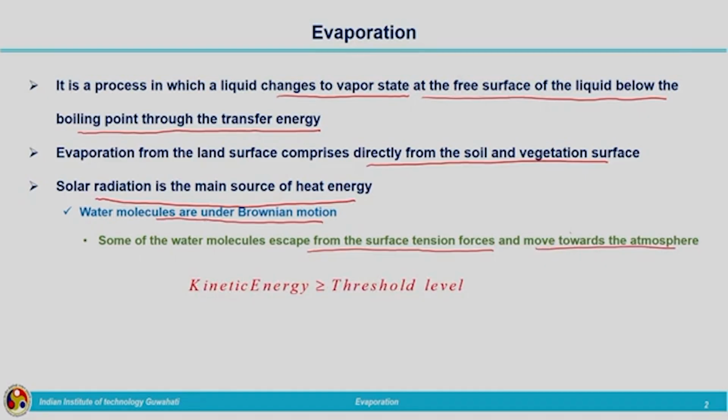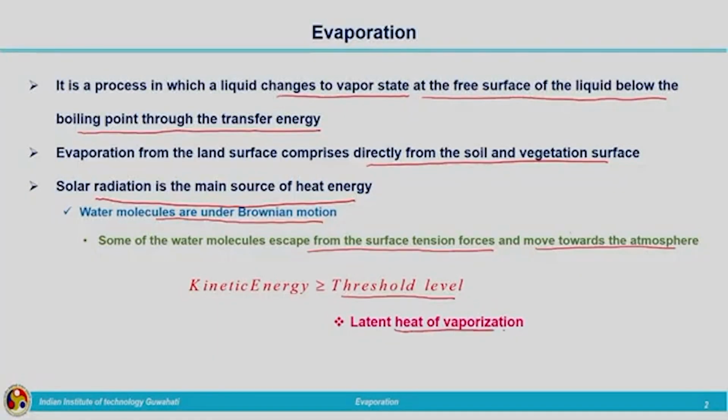Now, coming to the kinetic energy, I was talking about some threshold level. The kinetic energy of these molecules should be greater than or equal to a certain threshold level, then only will they escape from the surface tension forces. So, what is this threshold level? You are familiar with this particular term, that is nothing but the latent heat of vaporization. So, latent heat of vaporization represents the threshold level. If the kinetic energy is beyond this particular energy level, these water molecules will be converted to the vapor form and escape.